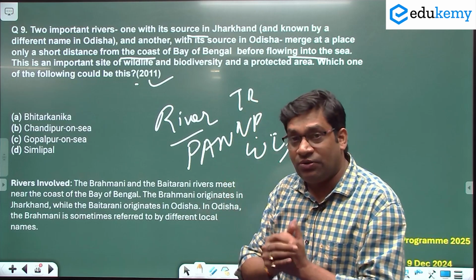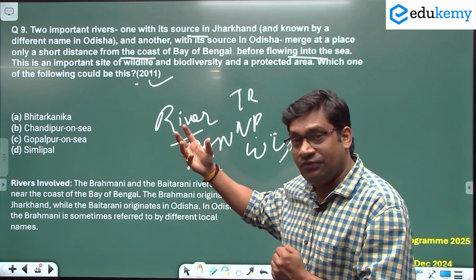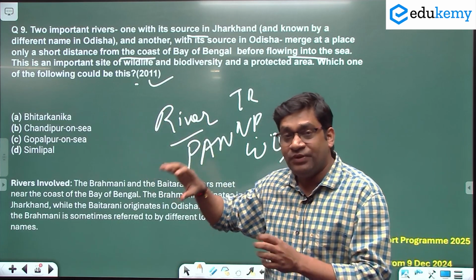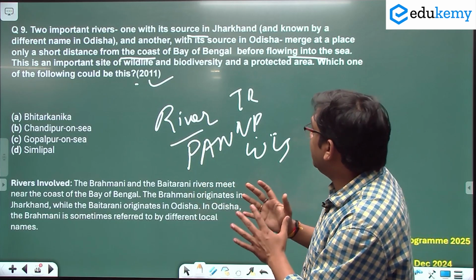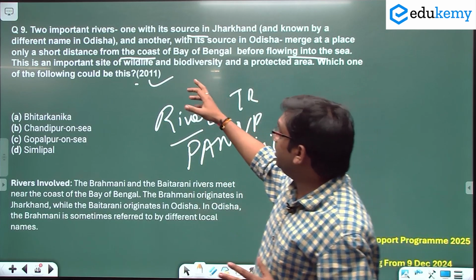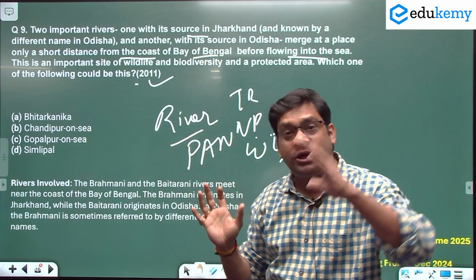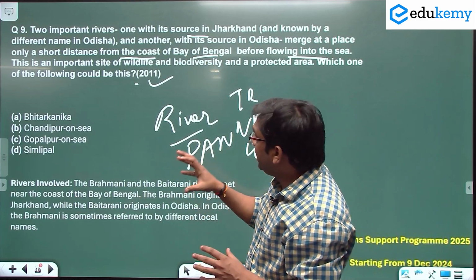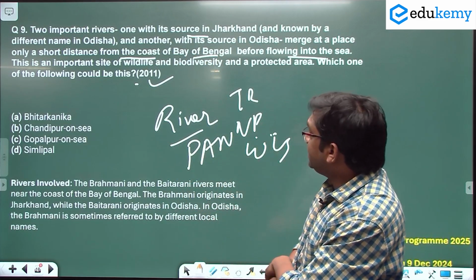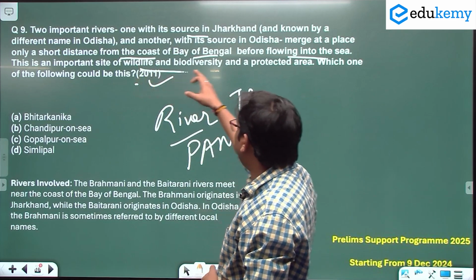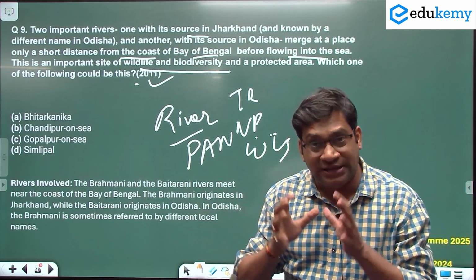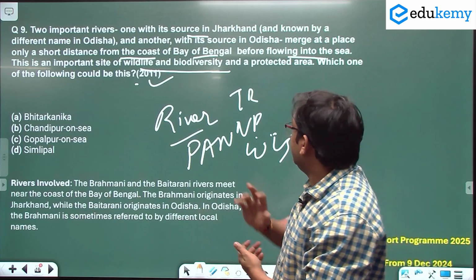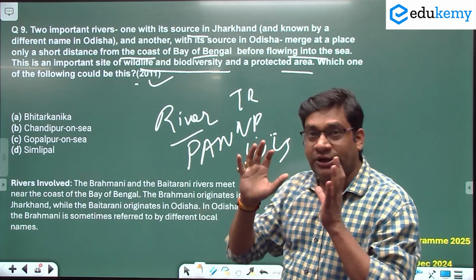एक तो ओरिजिनेट हो रहा झारखंड में, another which is known by a different name in Odisha, another river originates in Odisha और both merge, एक जगह मर्ज कर रहे हैं before a short distance of Bay of Bengal. बे ऑफ बंगाल से कुछ ही दूर पे शॉर्ट डिस्टेंस पे they merge and this is an important site where wildlife and biodiversity, और वो एक प्रोटेक्टेड एरिया भी है.